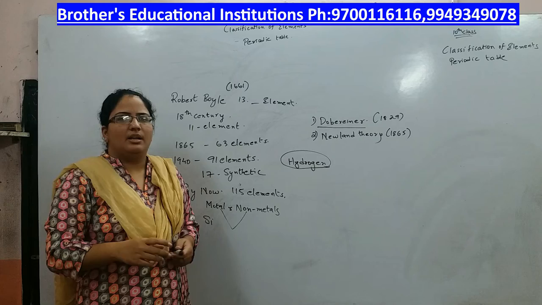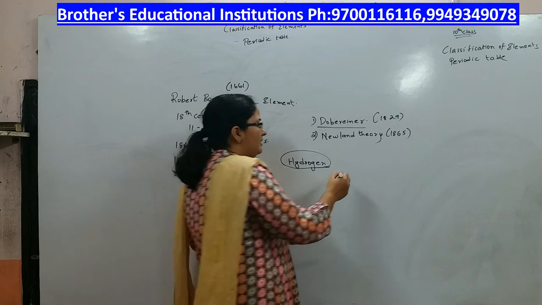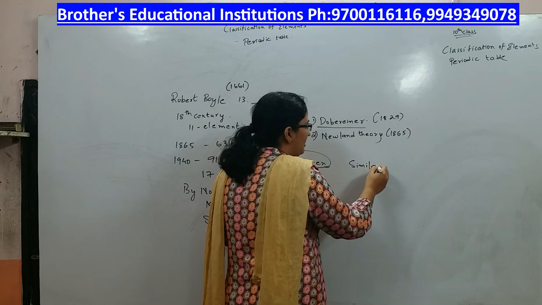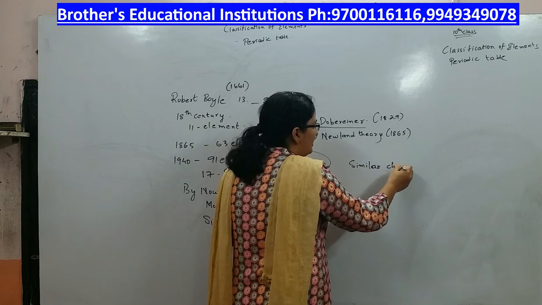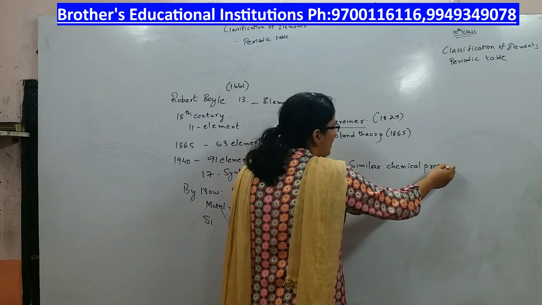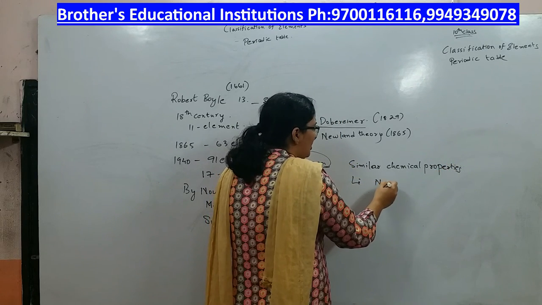Dobereiner took three elements having similar chemical properties and called them triads. For example, lithium, sodium, potassium.